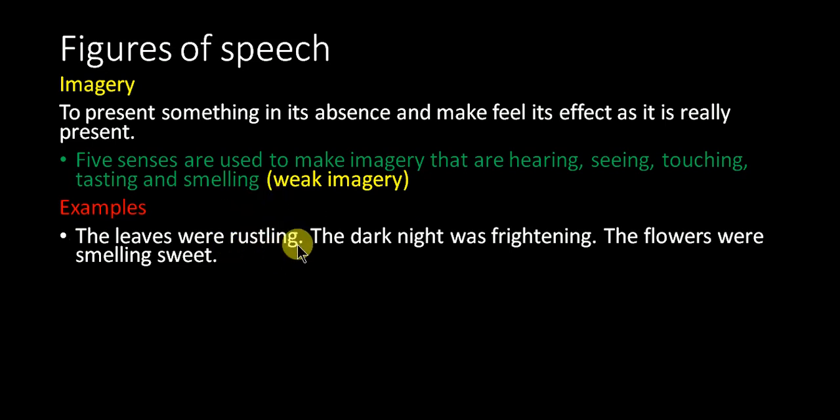This is a sound and it relates to hearing. Understand? The dark night was frightening. This is about seeing. The flowers smelled sweet. This is about smelling. So this is the action of the five senses. This is also imagery, but this is weak imagery. So what is real imagery?